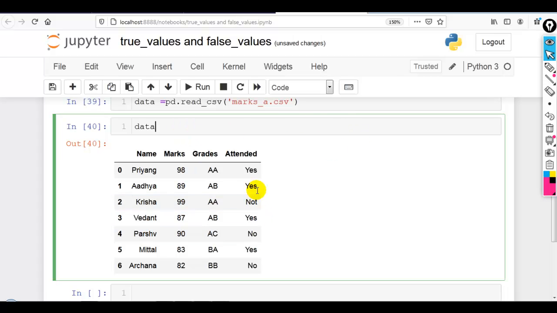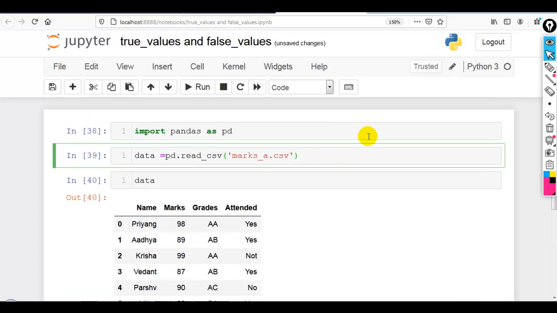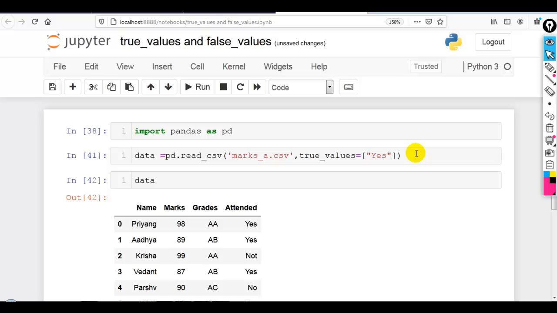Now let me convert these values into true and false boolean values. For that, please remember we have to write true_values. Here the value is yes, so we write yes, which is case sensitive; Y is capitalized over here. Now if I execute this cell, you can see what happens.